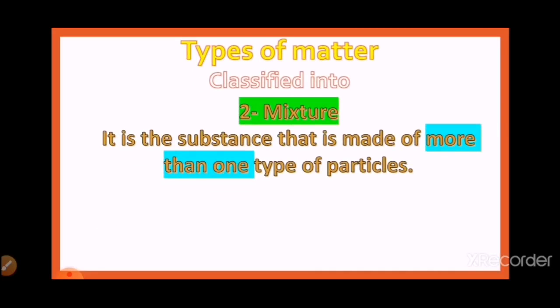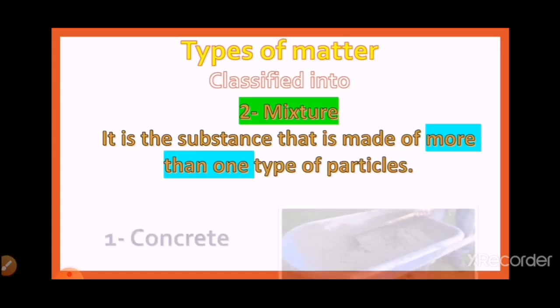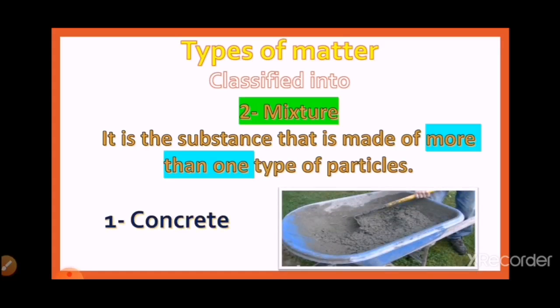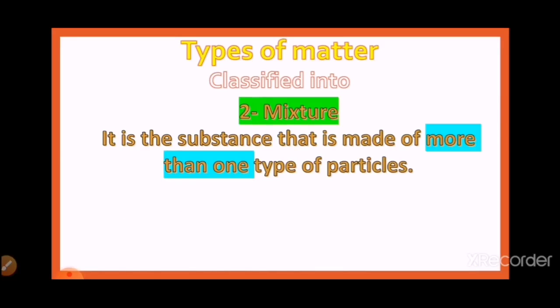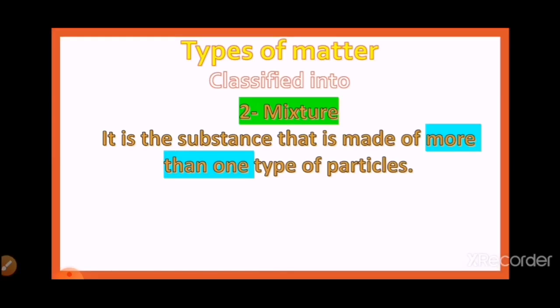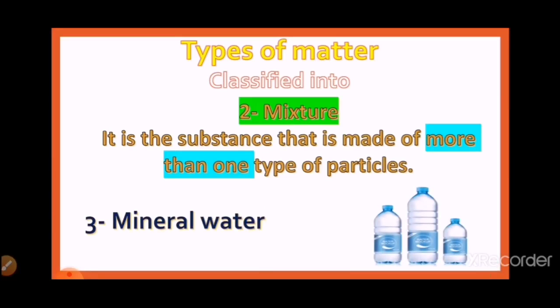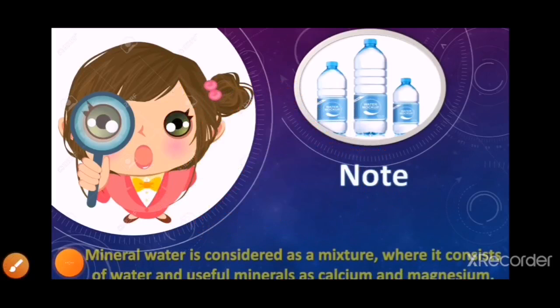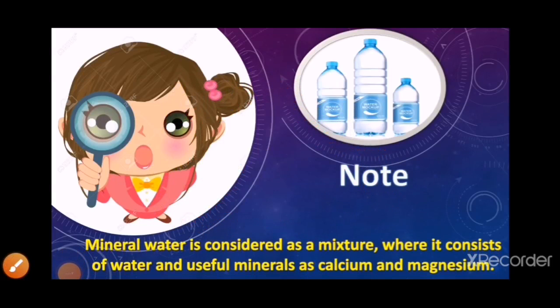Number 2, mixture. What is a mixture? It is a substance that is made of more than one type of particles. For example, number 1, concrete. Number 2, tomato sauce. Another example, mineral water. Note that mineral water is considered a mixture, where it consists of water and useful minerals such as calcium and magnesium.